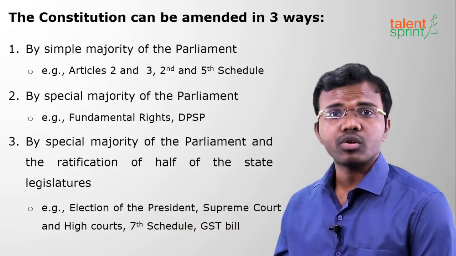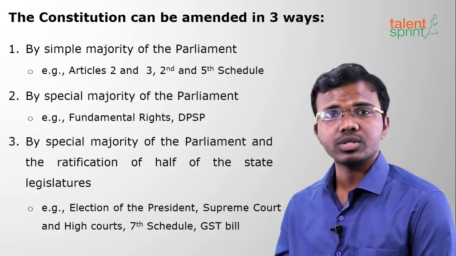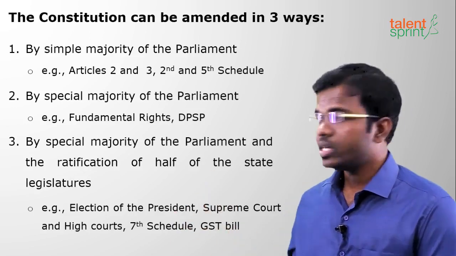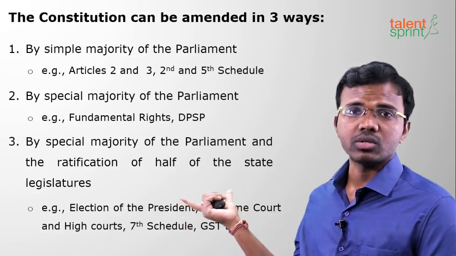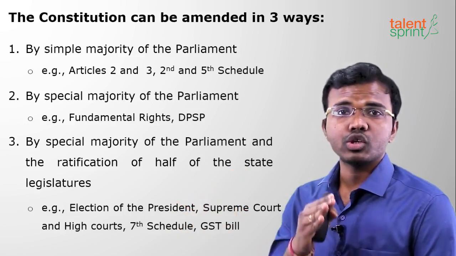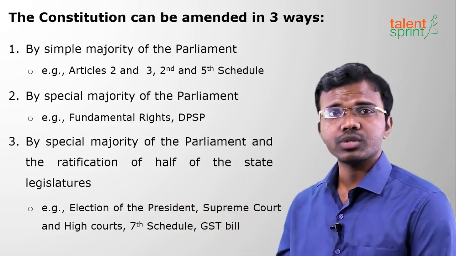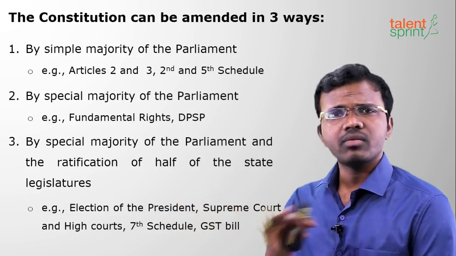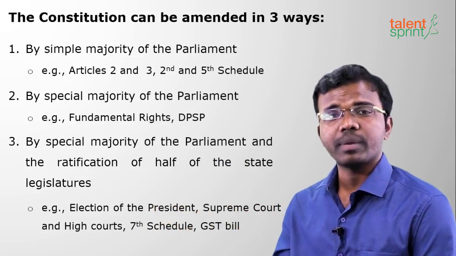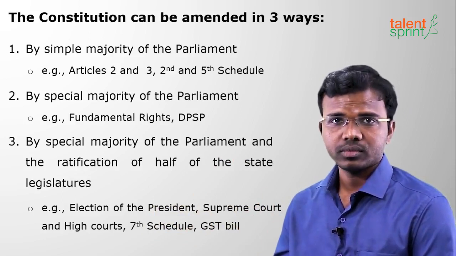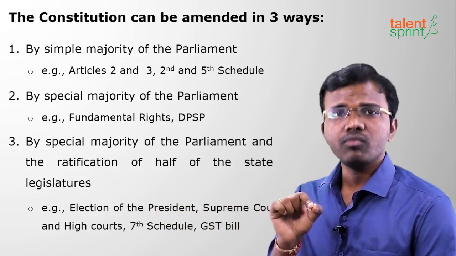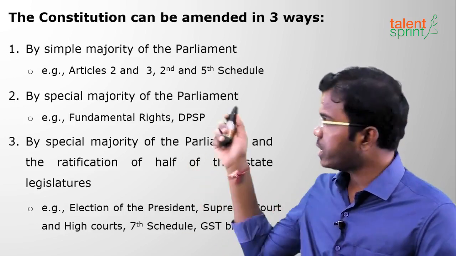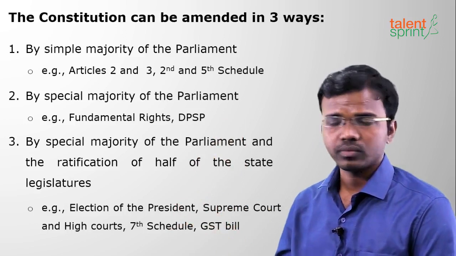So what are those? Election of the president, because MLAs are involved in the election of the president. GST bill, Supreme Court and High Court. All these require special majority and ratification of half of the states. States require only a simple majority to pass it, but Parliament requires a special majority. Whichever bills involve states require such type of majority. These are the three types of amendment procedures.